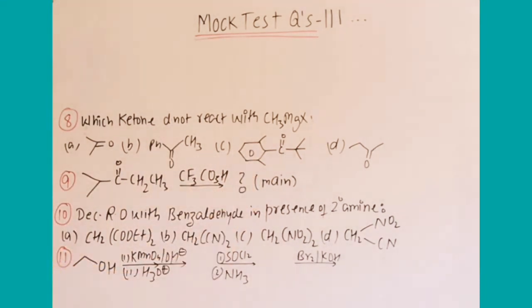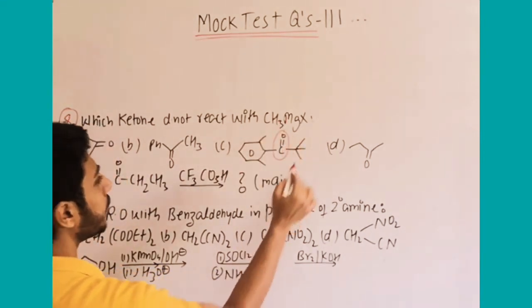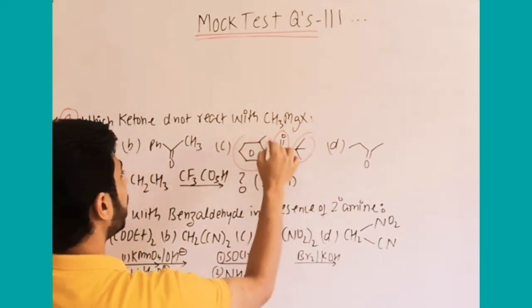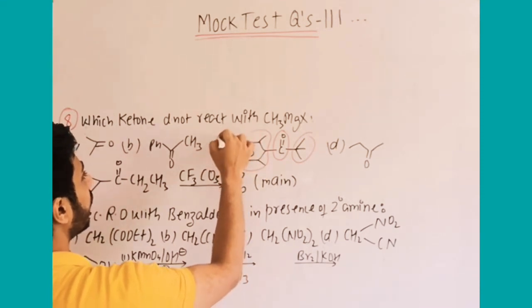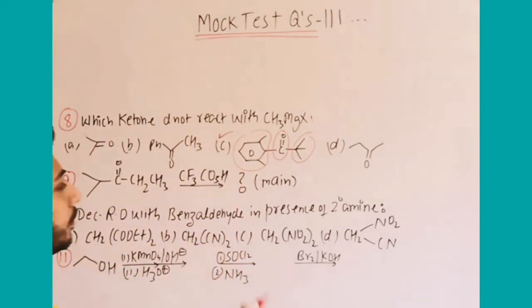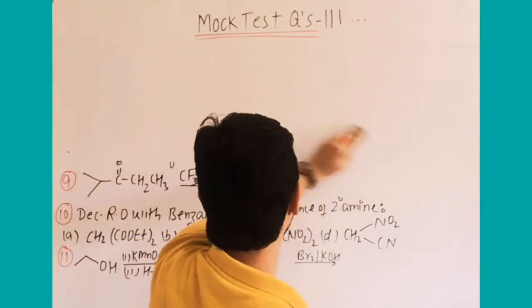See option C, you can see in this option that the keto or carbonyl group is heavily hindered, right? So it is not a good option because of the steric factor. It will not react easily. And option D is a simple aliphatic ketone. So among these options, due to heavy steric factor, we can easily select option number C.